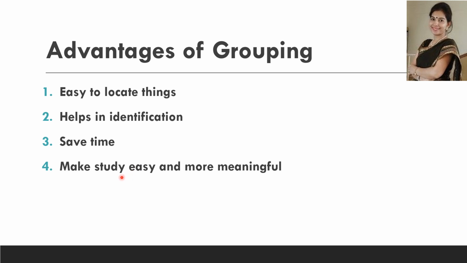We also group objects so that it becomes easy for us to study their features as well as the patterns of these features. Thus, we can group objects on the basis of their appearance, whether they are hard or soft, whether or not they can be compressed, if they dissolve in water or not, and if they don't, then whether they float or sink. And lastly, if they can be seen through clearly, partially, or not at all. In this way, materials can be grouped on the basis of their similarities and differences.